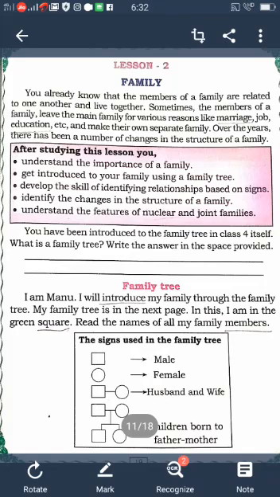Grandparents tell stories, and they also tell us how to behave. So in this way the family is like a school. It guides the children how to behave in society with others.